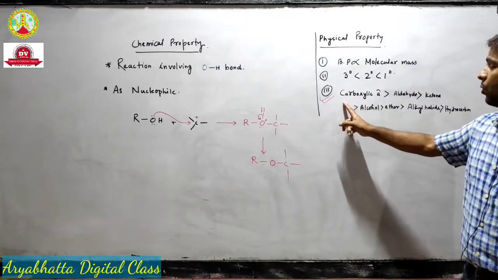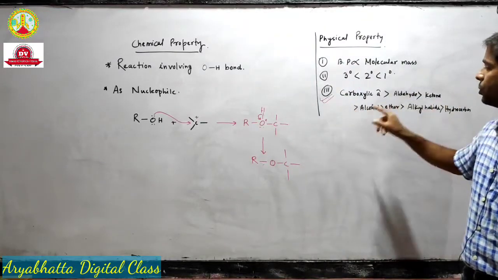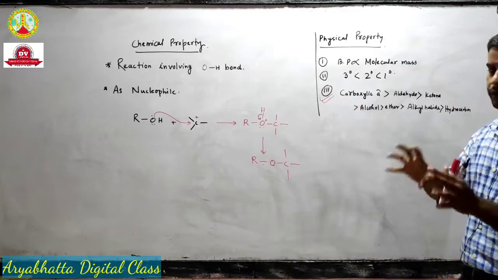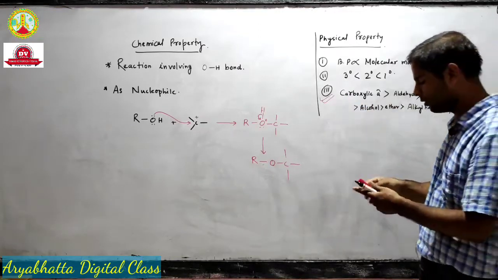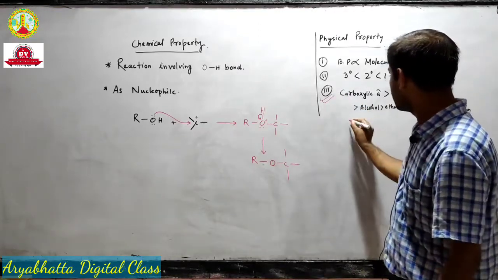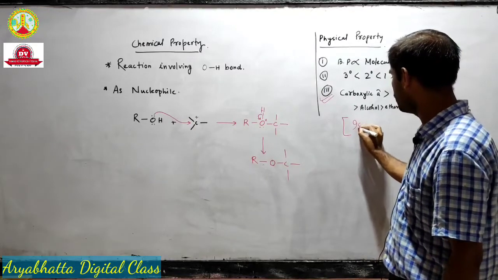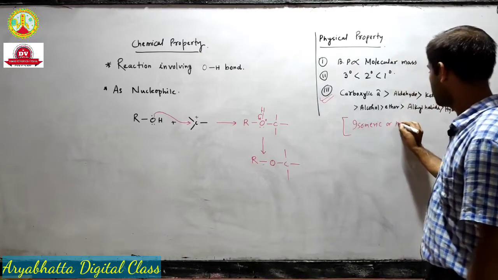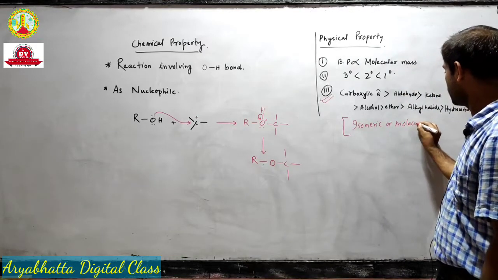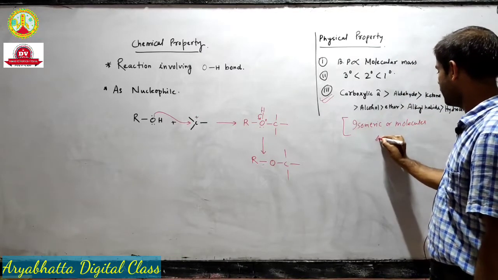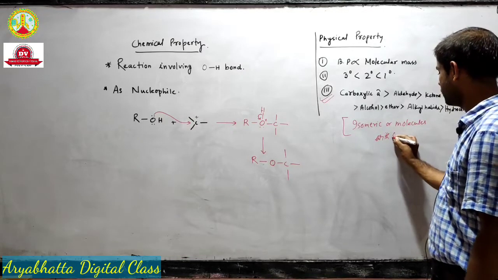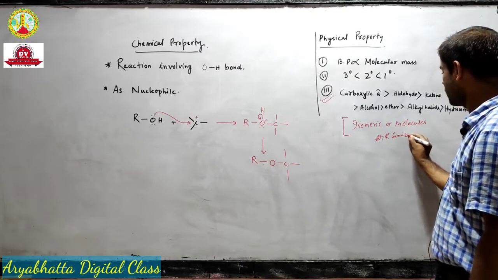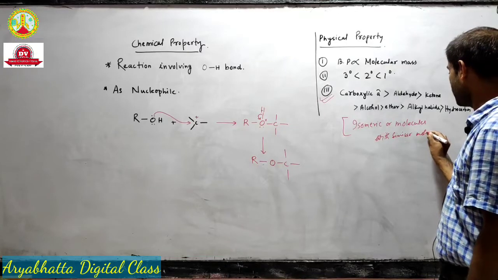So what does this order tell you? That this is for isomeric molecules or molecules with similar molecular mass.